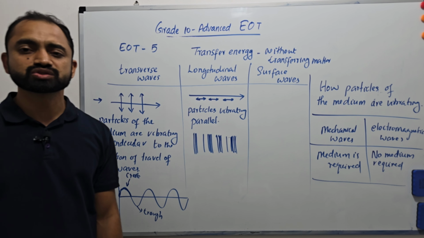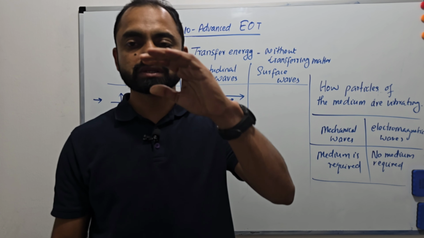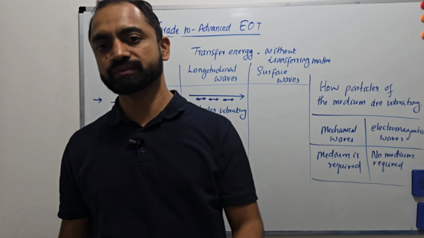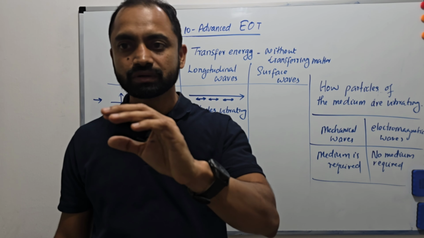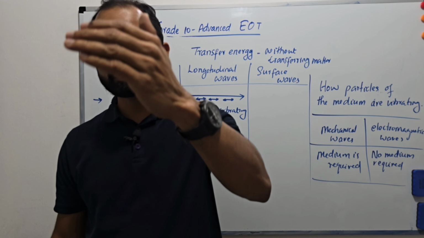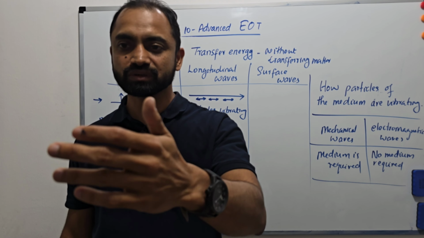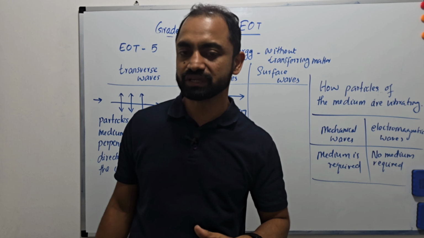See, this shows the pressure difference. When a sound wave is traveling through air, some part of the air will become compressed. Compressed means a high pressure region, and some part becomes a low pressure region. So sound waves create a pressure difference in the medium.